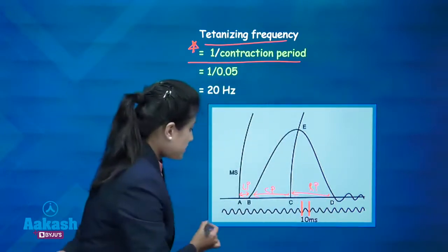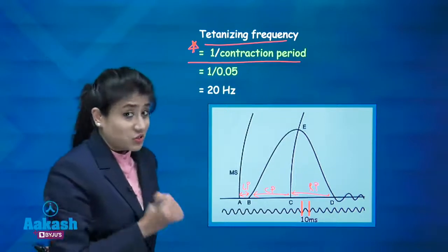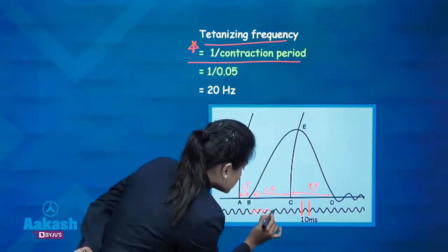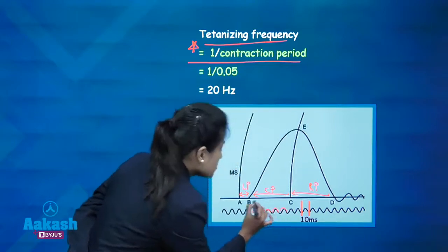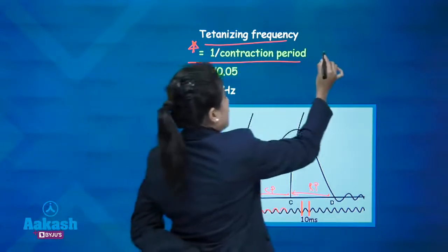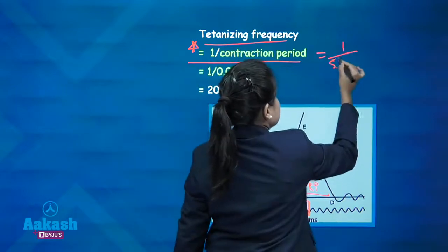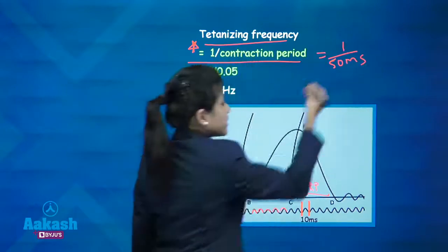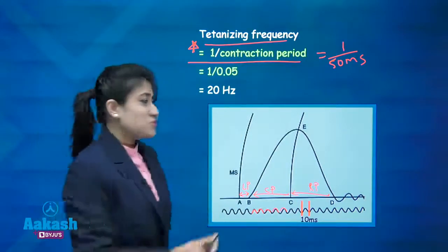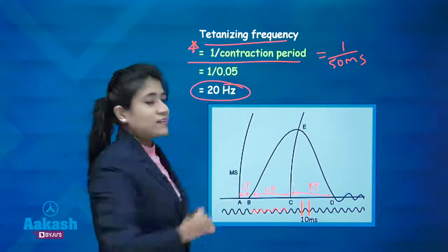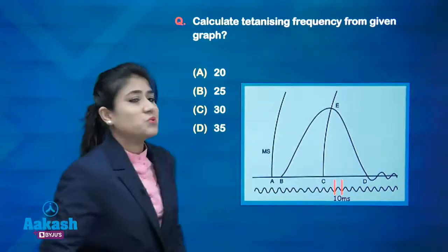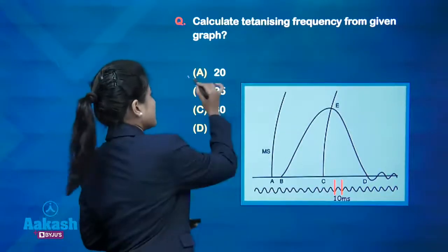So now let's see how many waves are there in the contraction period. This is 1, this is 2, this is 3, this is 4 and this is 5. So near about 5 waves are there. So we can write that 1 upon 50 millisecond. You can write 50 millisecond as 1 upon 0.05 second. So you will get the answer of 20 Hertz. Got it guys? So the answer over here is 20 Hertz.